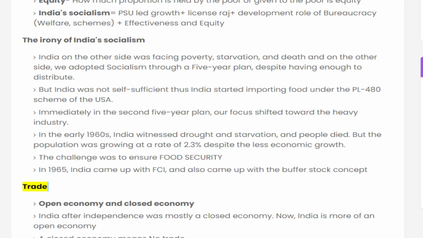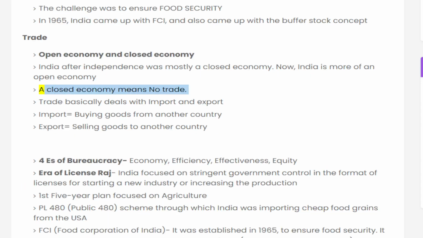Trade: open economy and closed economy. India after independence was mostly a closed economy. Now, India is more of an open economy. A closed economy means no trade. Trade basically deals with import and export. Import is buying goods from another country. Export is selling goods to another country.